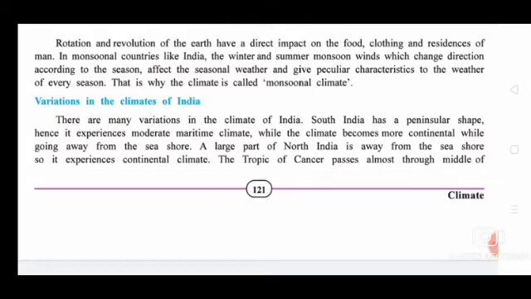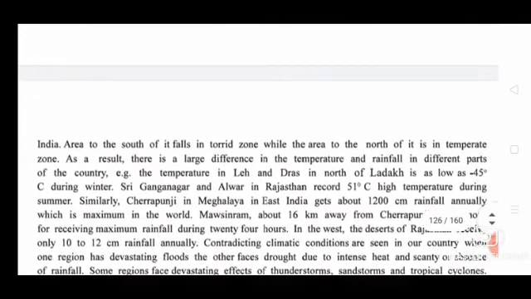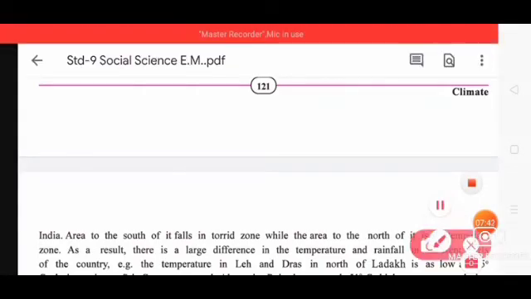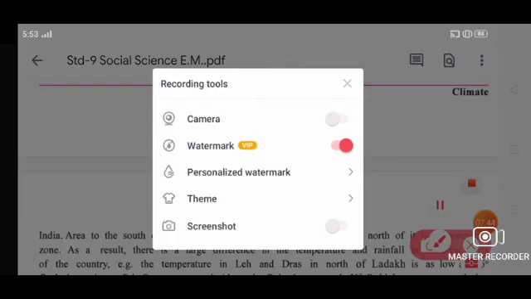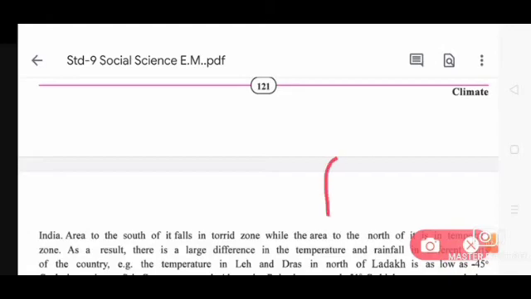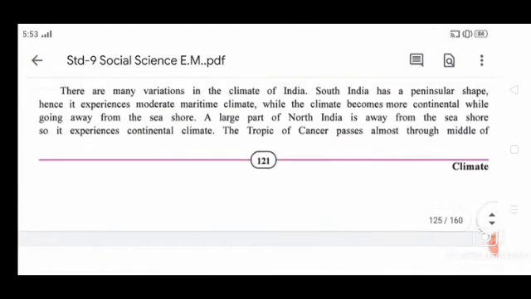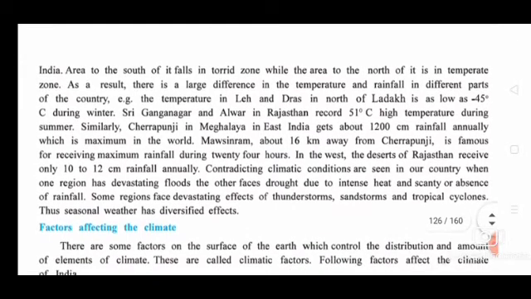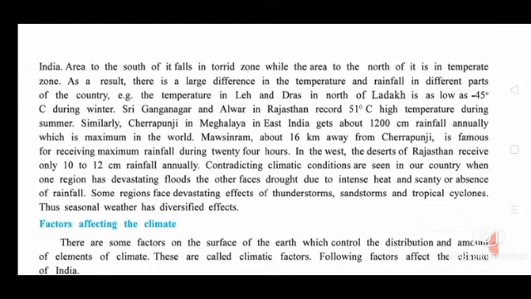The Tropic of Cancer passes almost through the middle of India. You can underline that one. Then the area south of it falls in the torrid zone, while the area to the north of it is in the temperate zone.